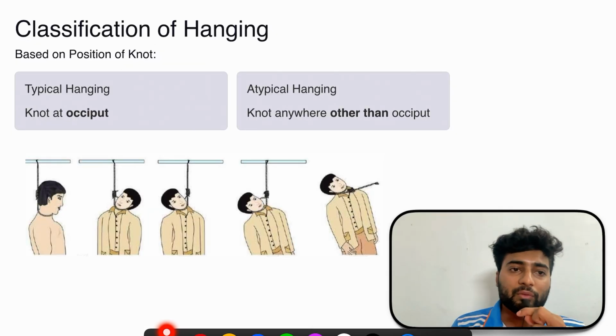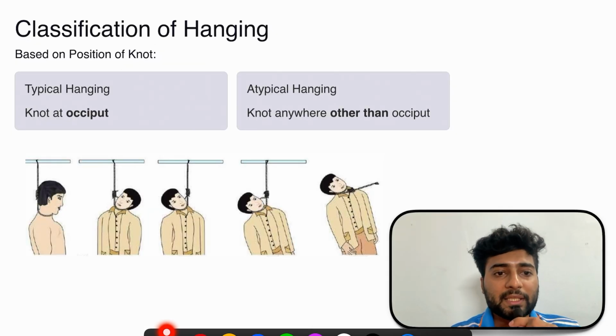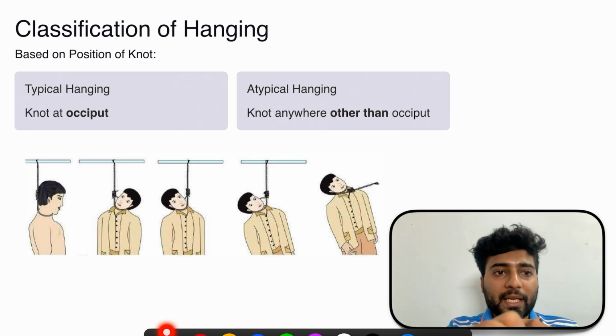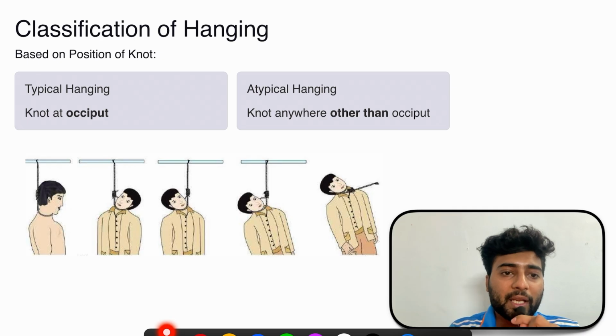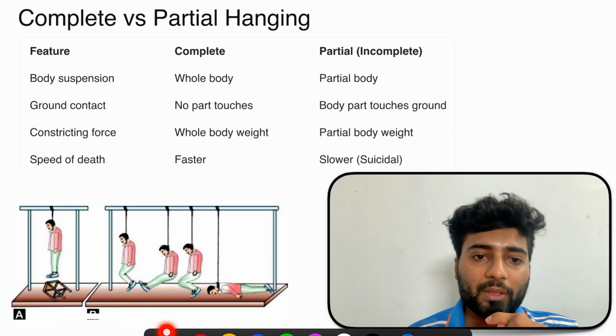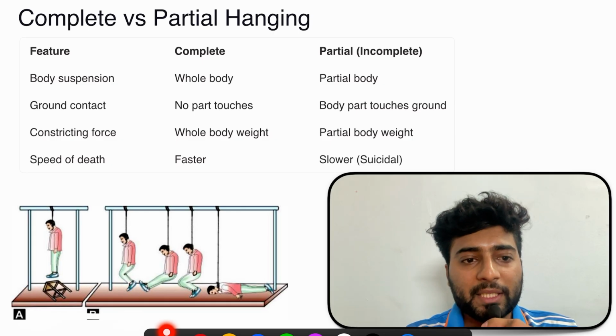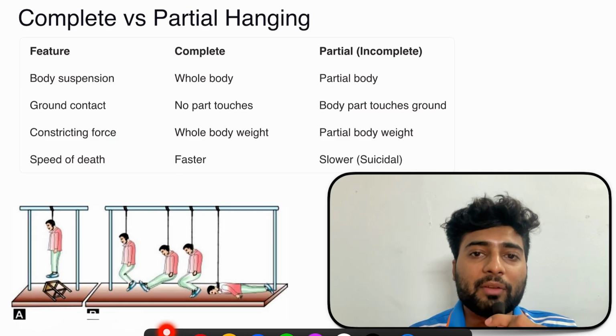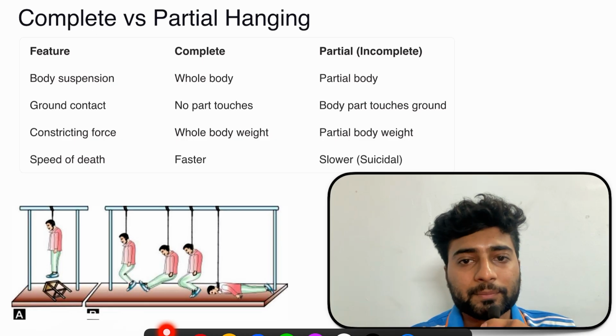Now, classification of hanging. See, this is the knot. If the knot is behind, at the occiput, then it is typical hanging. At any other place, it is called atypical hanging. Complete versus partial hanging. See, this is complete hanging, where the entire body weight is hanging and no body part is touching the ground. In partial hanging, the body parts are touching the ground. The speed of death is faster in complete hanging, while slower in partial hanging.